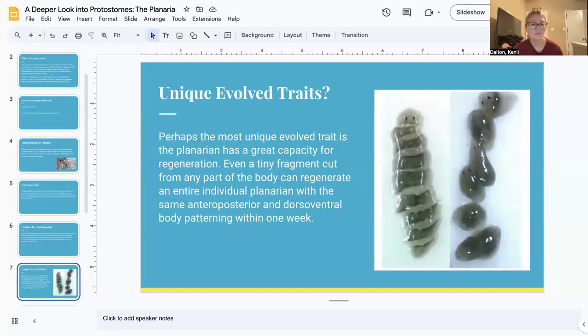So, what are its unique evolved traits? Well, the most unique evolved trait is that the planarian can regenerate. Even a tiny fragment cut from any part of its body can regenerate an entire planarian with the same anteroposterior and dorsoventral body patterning within 1 week. So, I included a picture of a planarian being cut in many spots of its body, and you can see how each of those spots develops a whole new planarian.